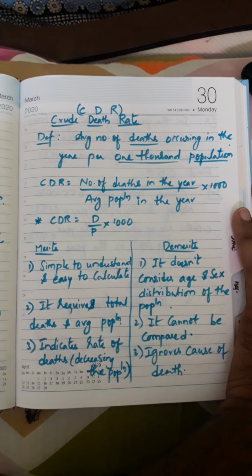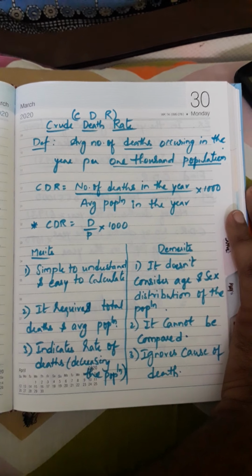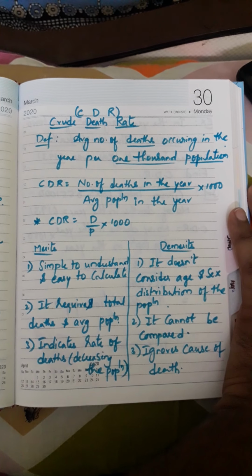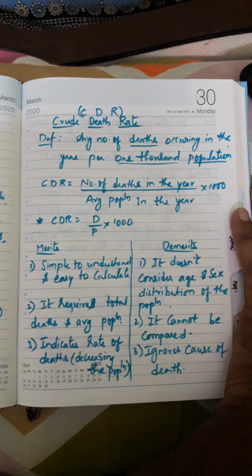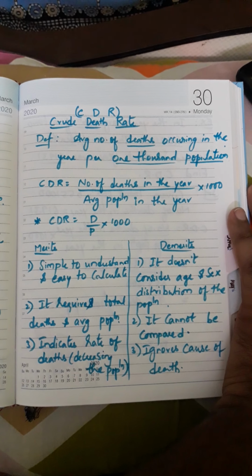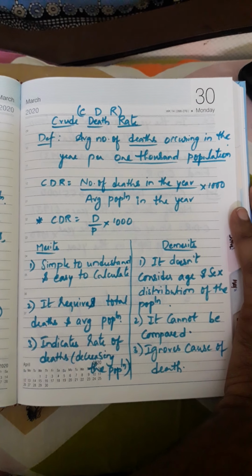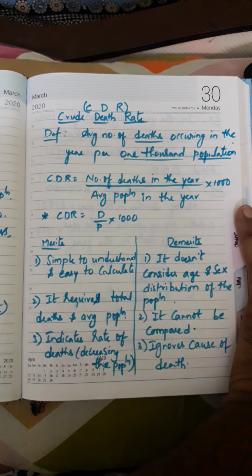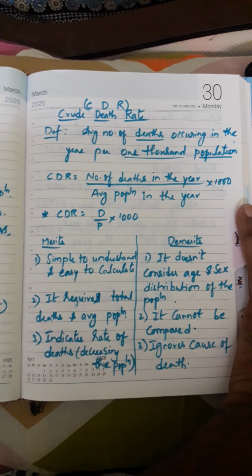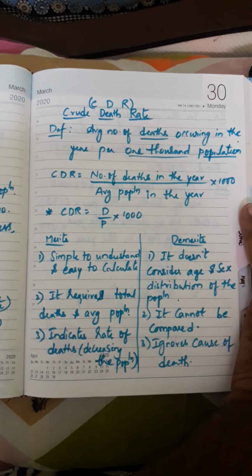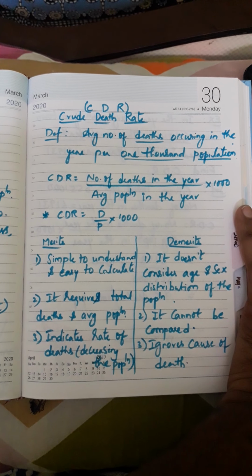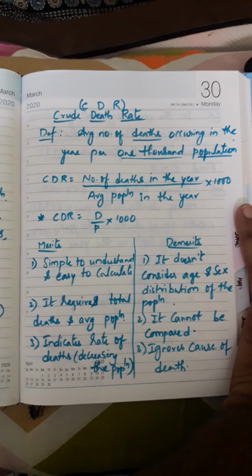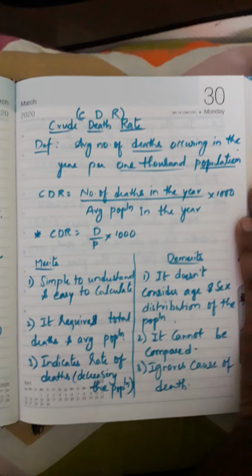Now in this CDR, look at the formula there. Number of deaths in the year divided by average population in the year, multiplied by 1000. So by seeing this formula only, we can guess that total deaths occurring divided by total population we have to take. Here, just like fertility rate, there will be no bifurcation that only male, only female population, like that. Population means including all, right from 1 day baby to n number of years. Am I clear? Let us see the merits and demerits of this.